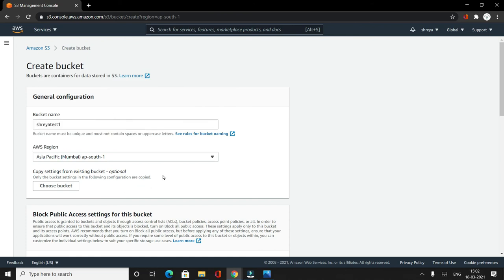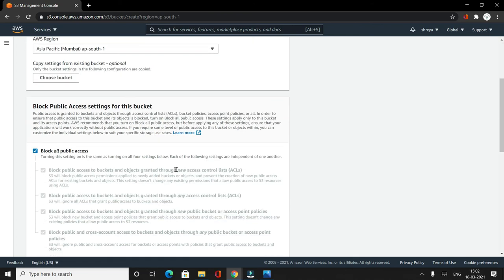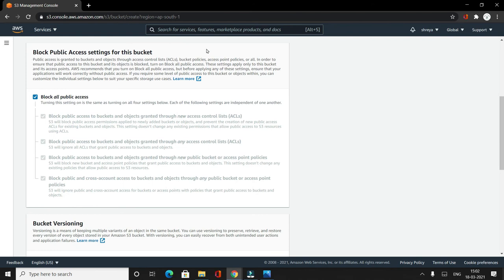As I mentioned, this is a region specific service. Okay. Now this option is very important, the one I was talking about of blocking public access for the bucket. Now by default it is checked, and you should always have this option ticked, because it will prevent any access from outside of your organization or from the internet.